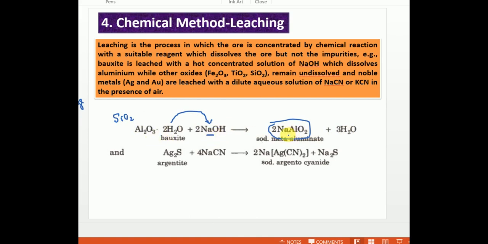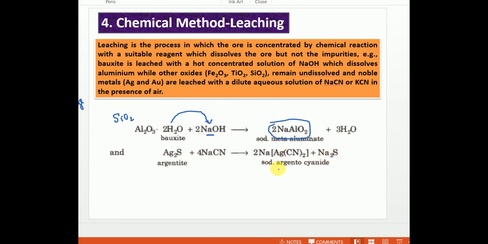Further, using a reducing agent, you can convert it to the hydroxide, oxide and metal. This is the leaching process. Similarly, for silver sulfide, if you add sodium cyanide, only the silver ore particles dissolve and form the sodium dicyanoargentate complex, and all impurities settle down.